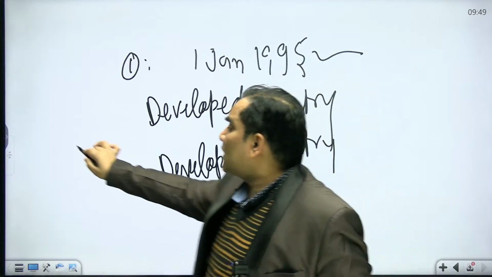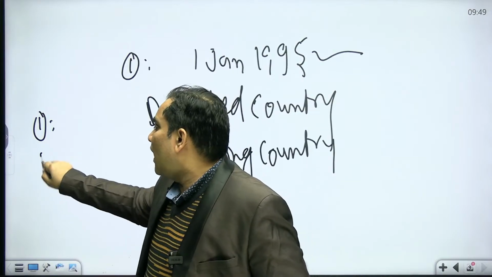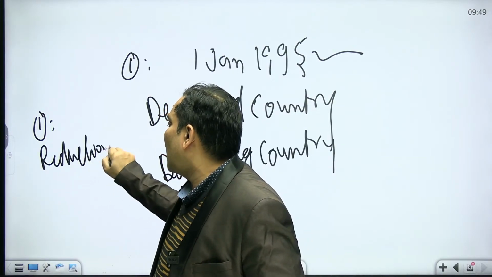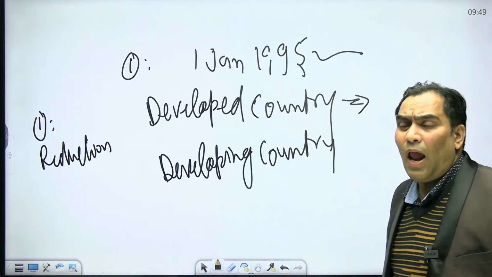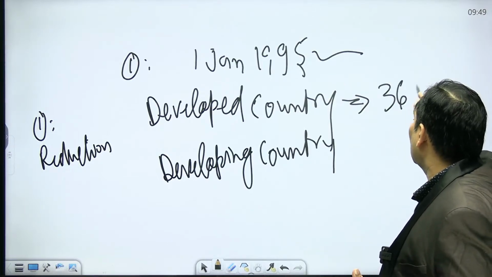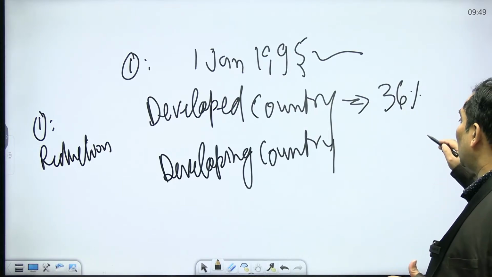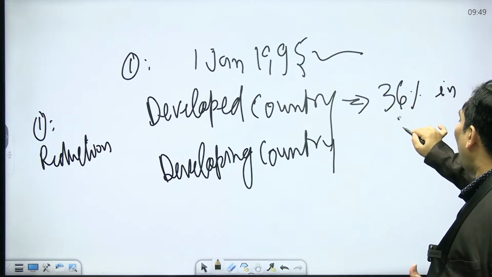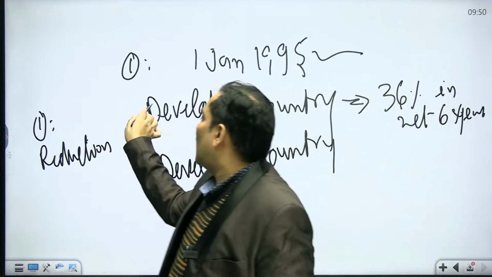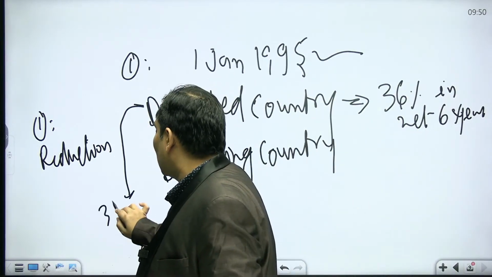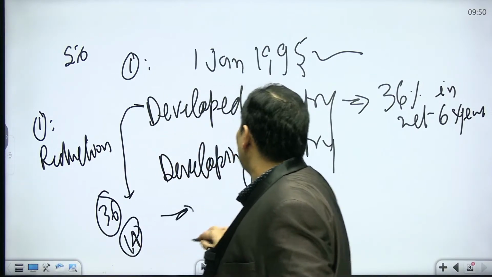The second provision under equal market access, the second objective, was reduction in tariff. Reduction in tariff means reduction in taxes. So for developed countries the provision was that they have to reduce their tax rate by 36% in the next 6 years. Suppose it is 50%, they have to reduce it to 14% in the next 6 years.